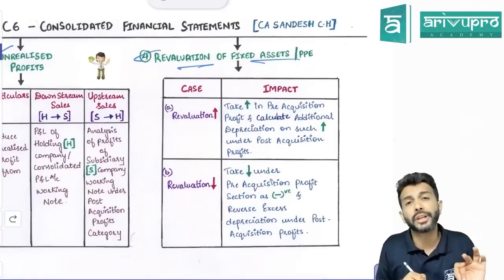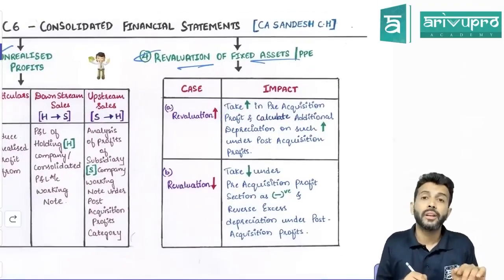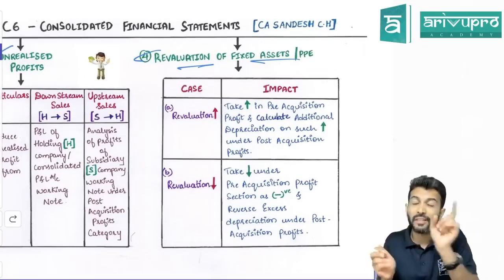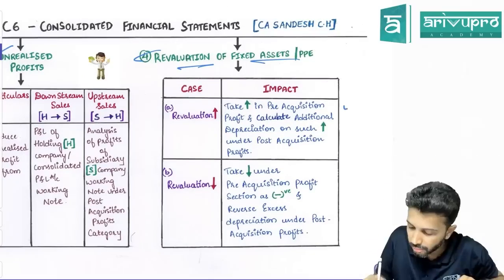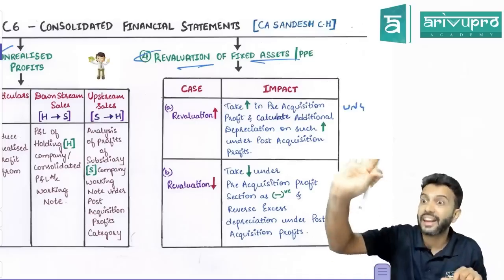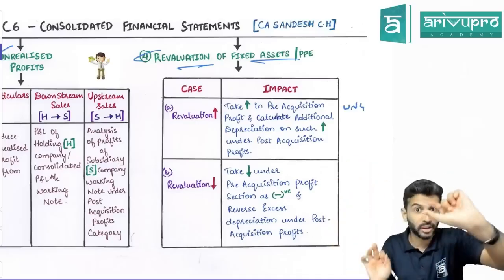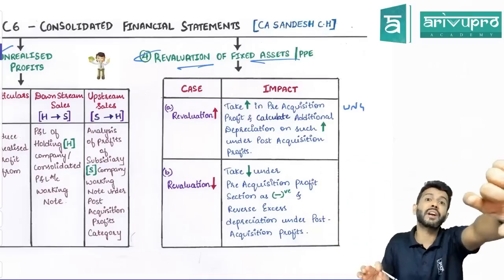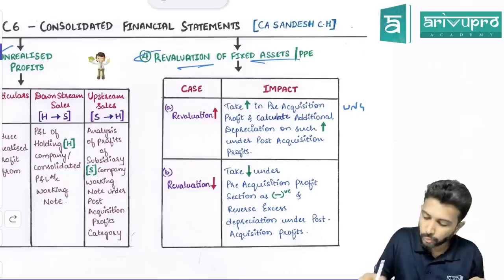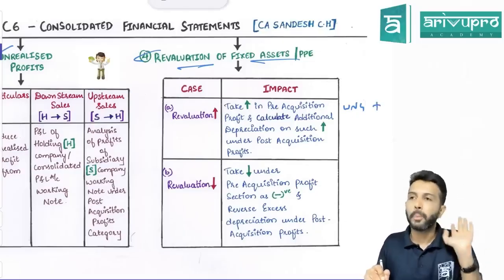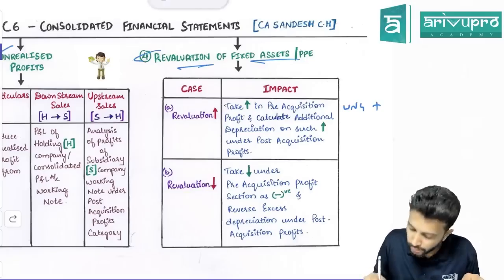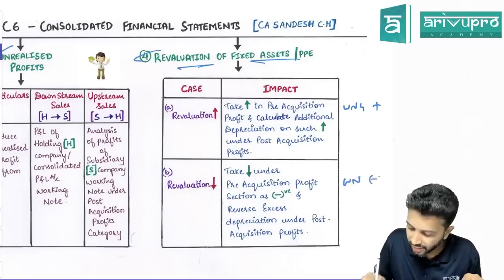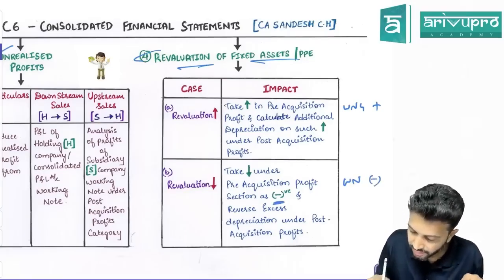What do you do for revaluation gain? Where will you show it? Just now we did. Revaluation gain, you will show under pre-acquisition profits, under working note number 4. I'm not talking about depreciation, I'm talking about revaluation reserve. Working note number 4, as a negative or positive number? Positive number. Okay. However, if you get revaluation loss, you will show under working note number 4 itself, but as a negative. That's what I've written here. This is negative, here it is increase.